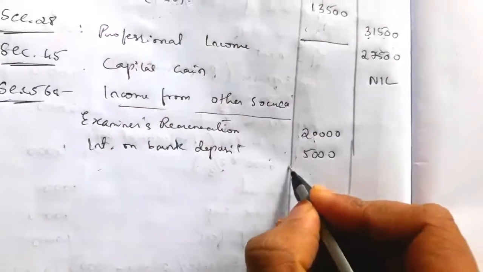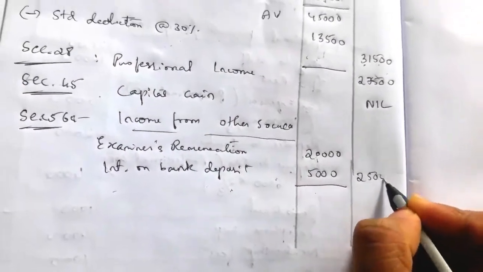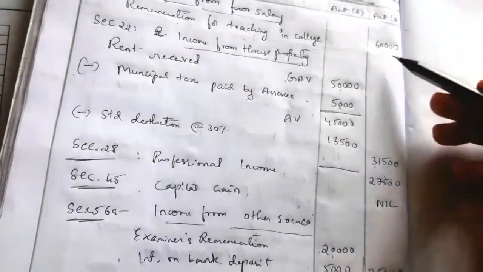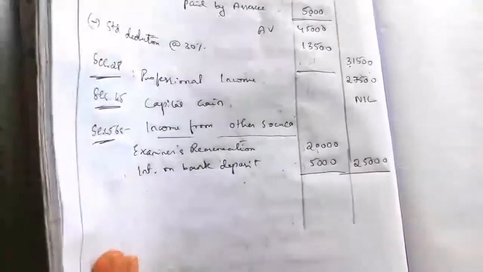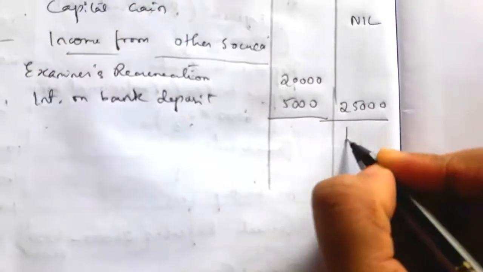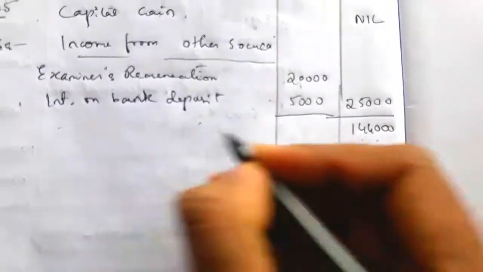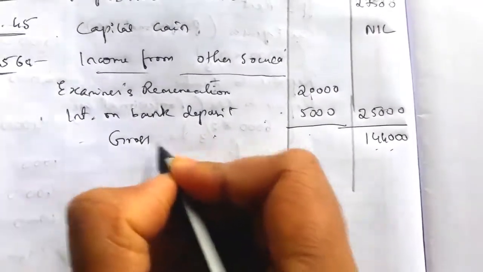Then there is no other income, so only two incomes. So that is equal to 25,000. So now we have to compute GTI. 60,000 plus 31,500 plus 27,500 plus 25,000 is equal to 1,44,000. 1,44,000 is nothing but gross total income.